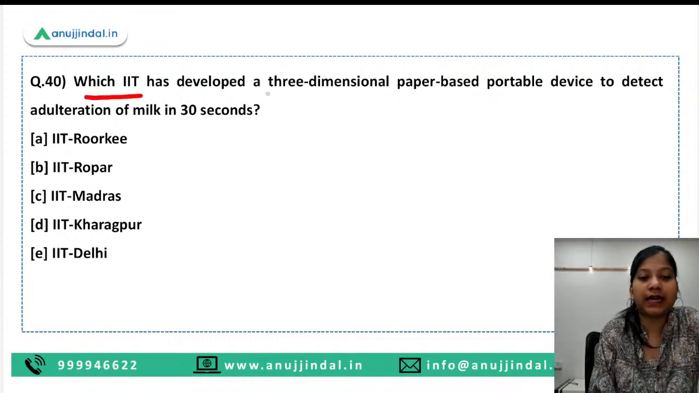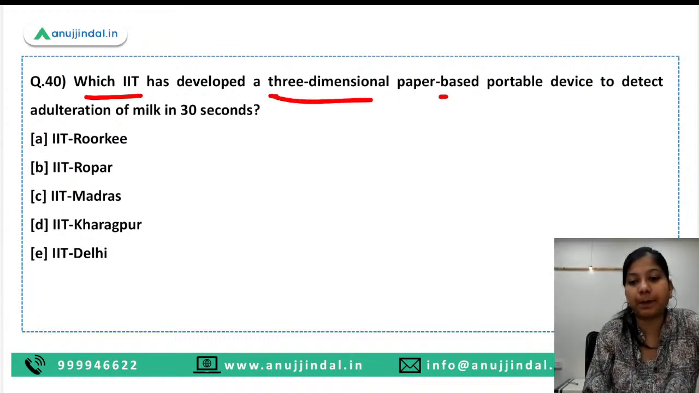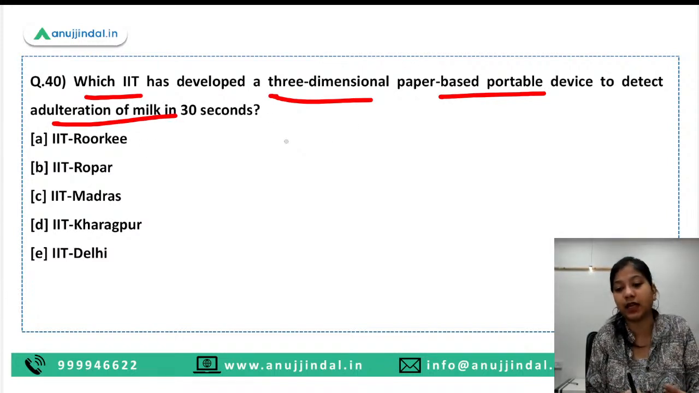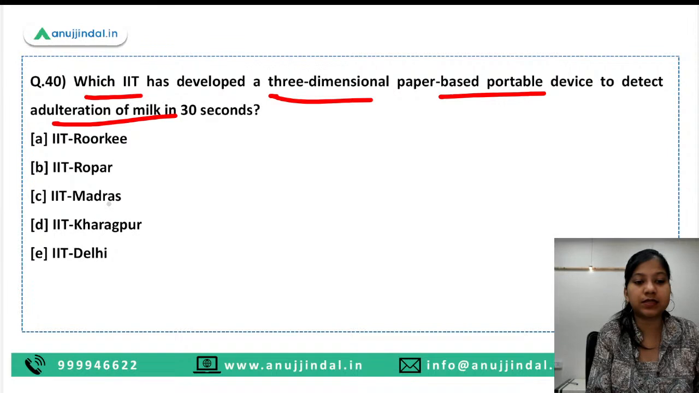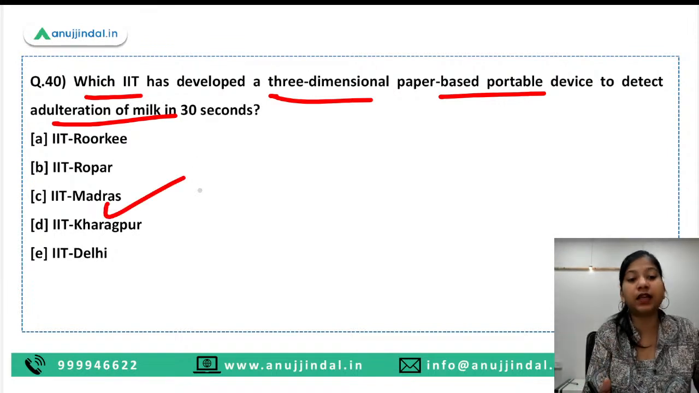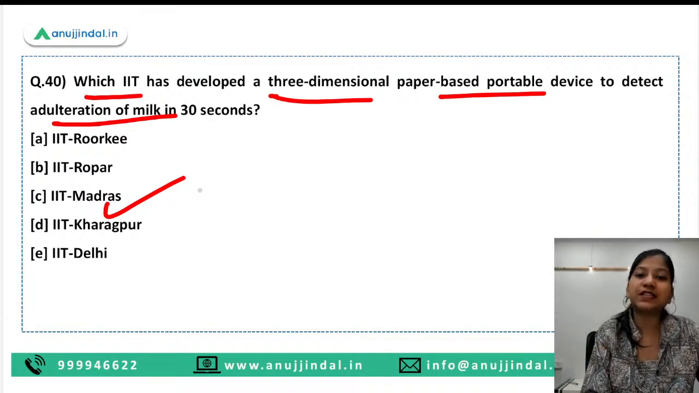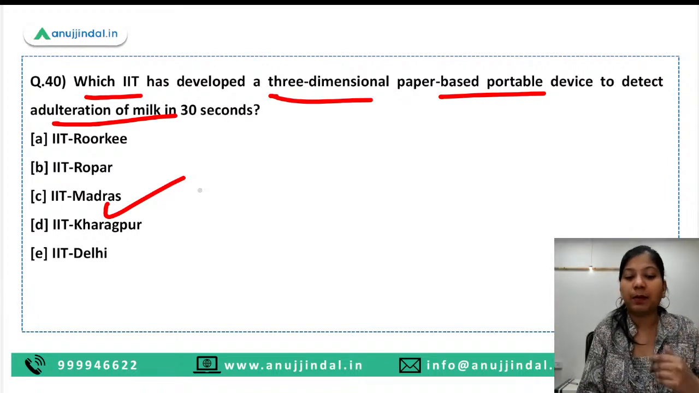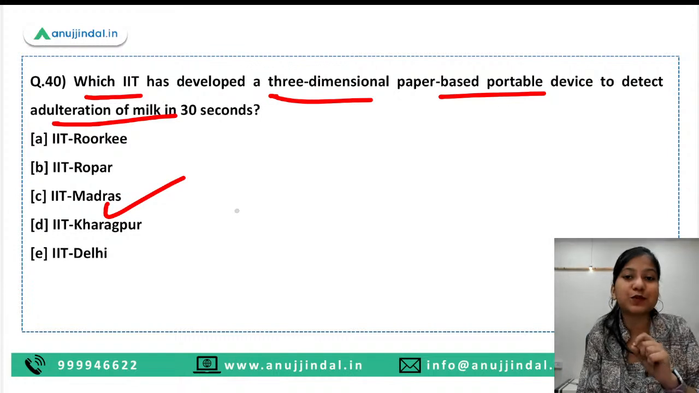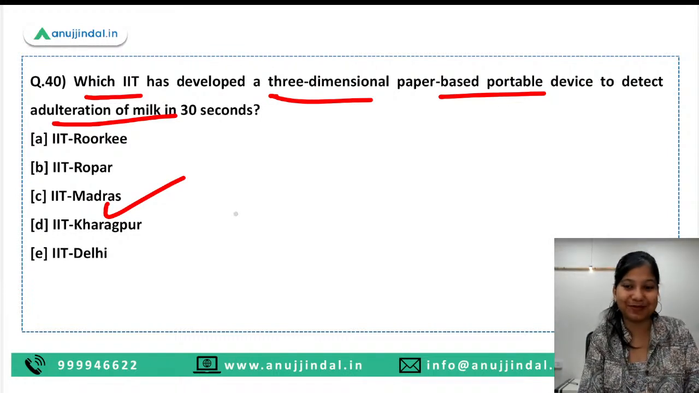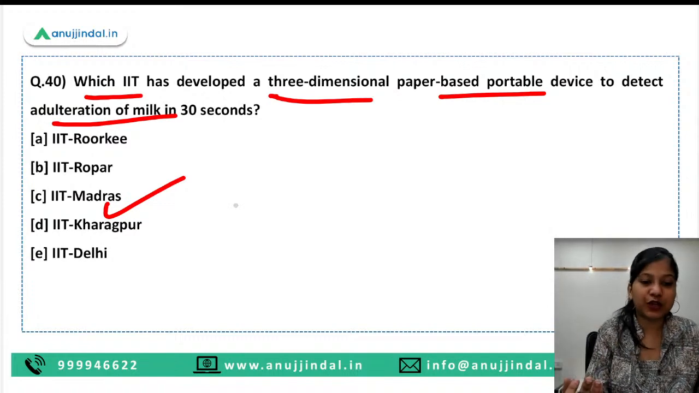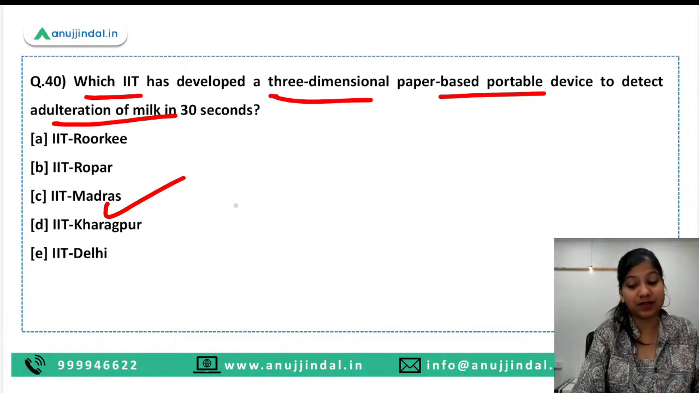Next question is, which IIT has developed a 3-dimensional paper-based portable device to detect adulteration of milk in 30 seconds? So here, guys, IIT Madras is the right answer. Whenever you find innovations, you would always find IIT Madras name in the option and as the answer as well. But that does not mean that you would always mark IIT Madras as your answer, because sometimes it is not the answer. Although majority of the times it is, but sometimes it is not so.